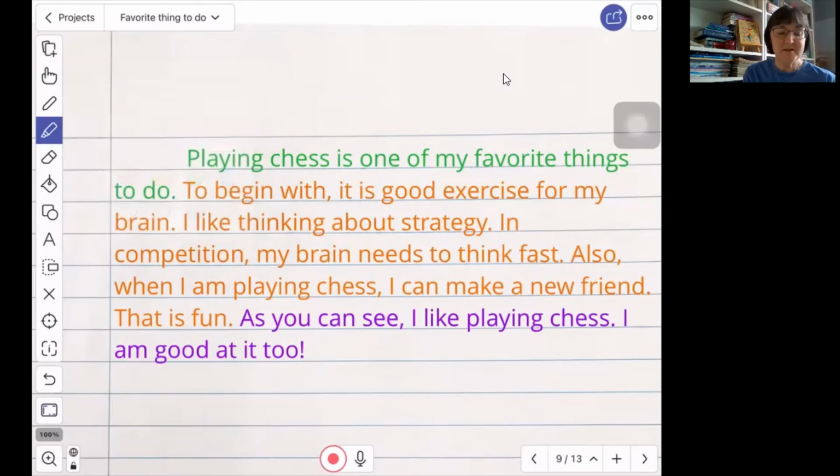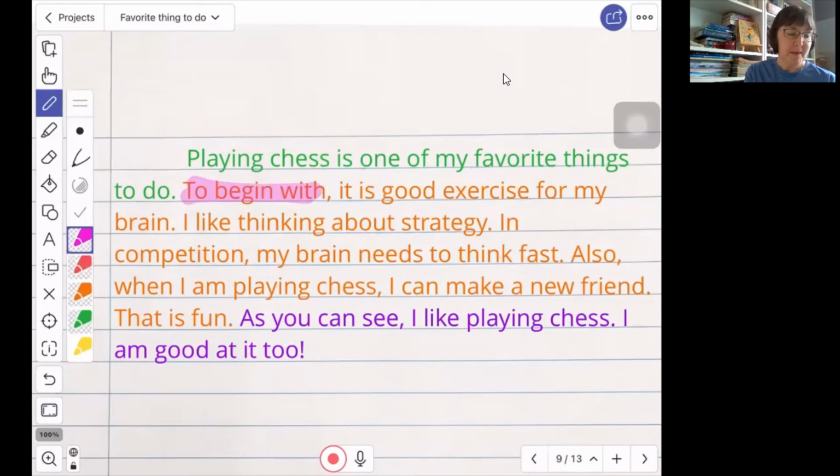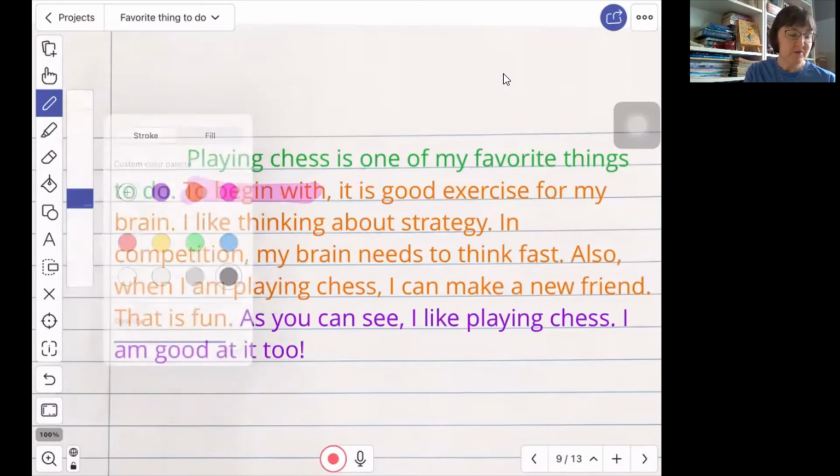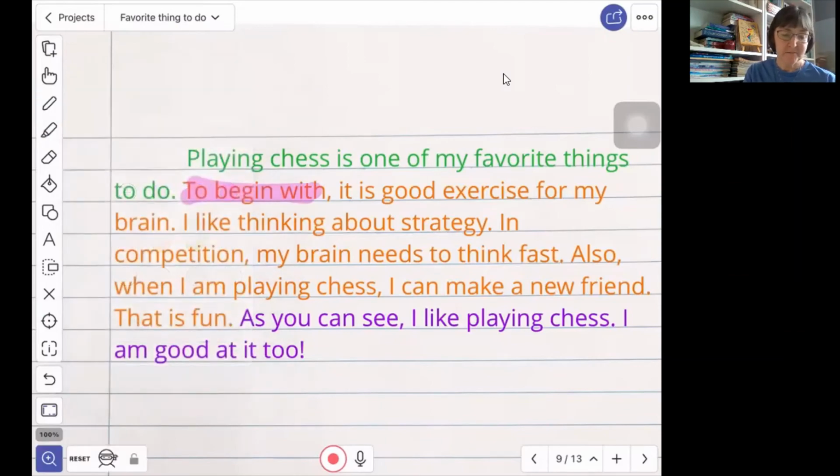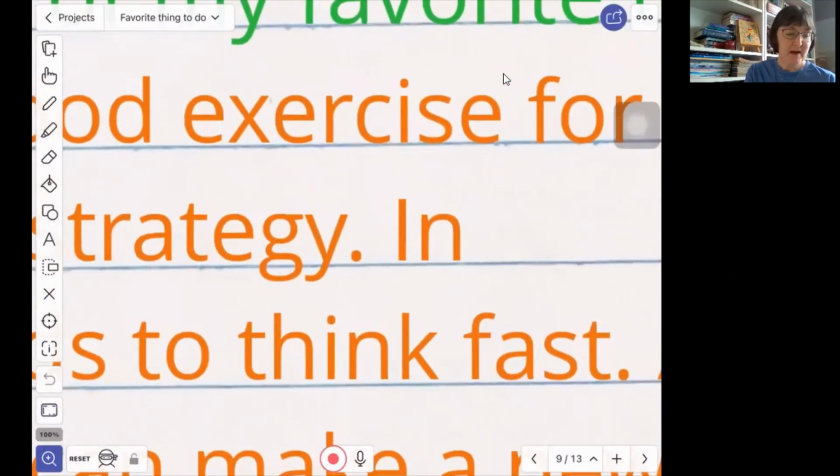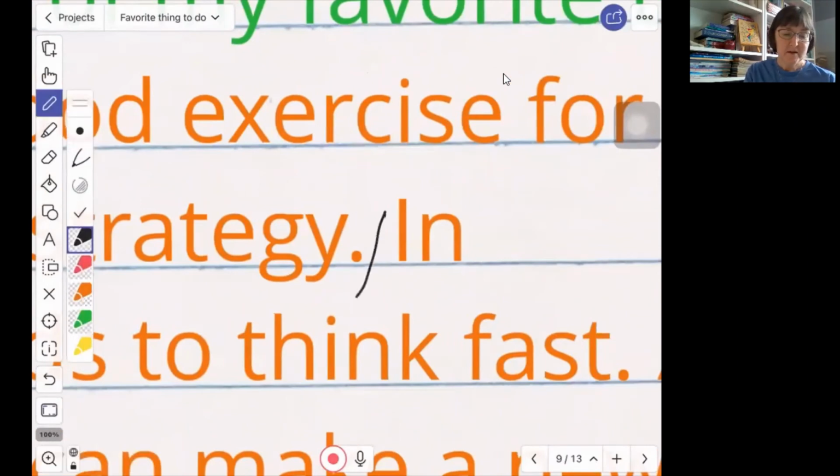You can see our transition to begin with helps the reader know that we are now giving the first reason. I think as I look at my paragraph, I probably would make a revision and go ahead and add a transition word in front of my second reason. So here, I think I would say also,